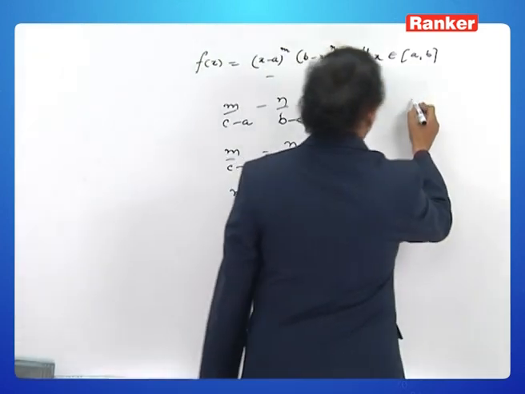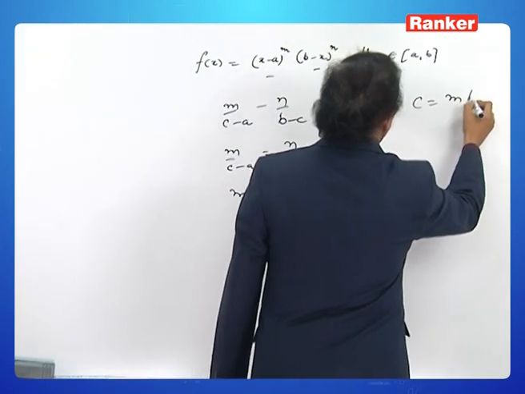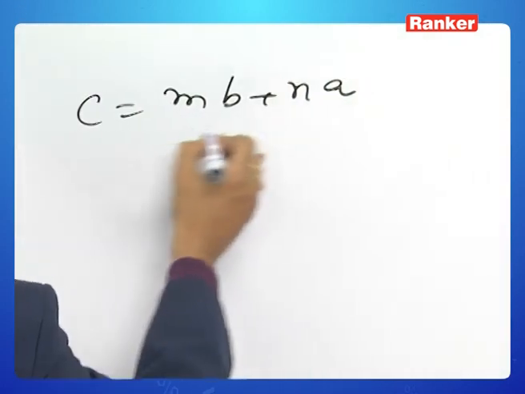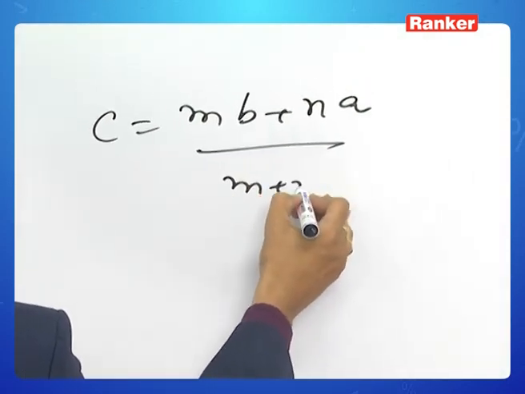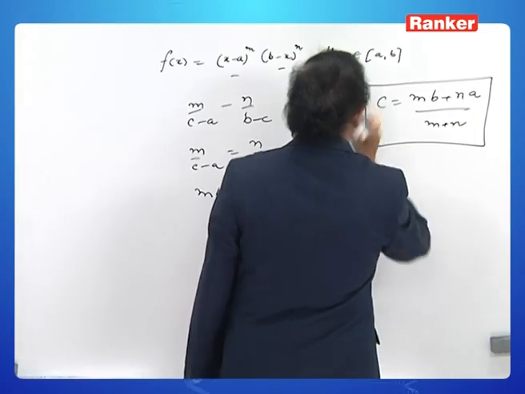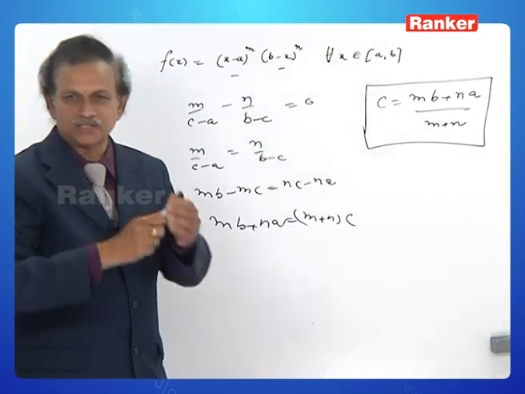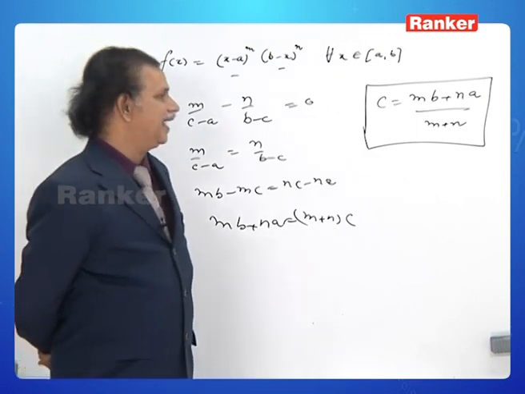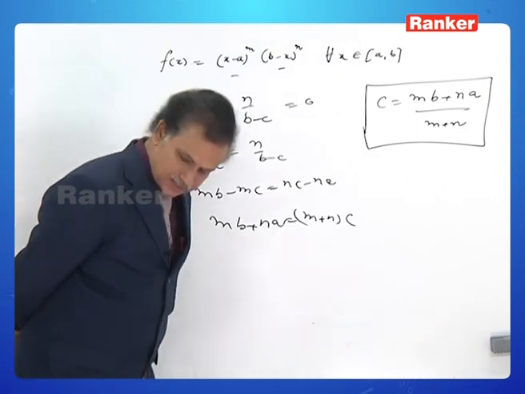Or c is equal to mb plus na by m plus n.